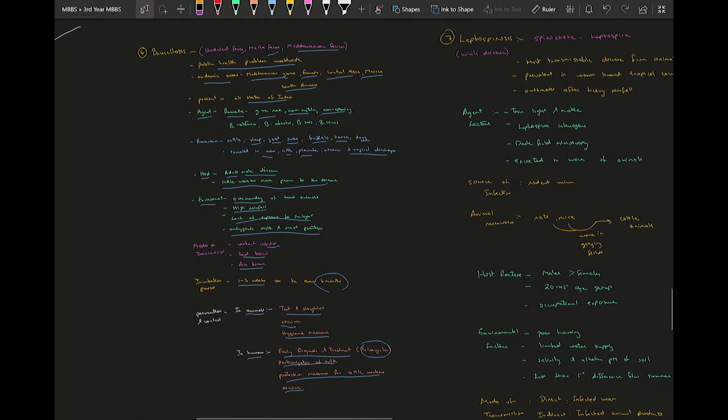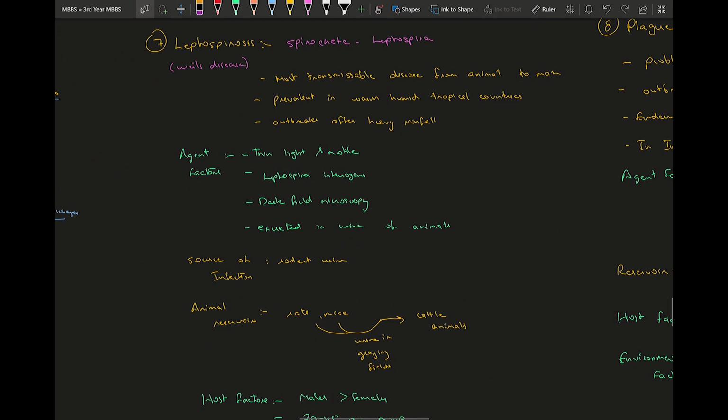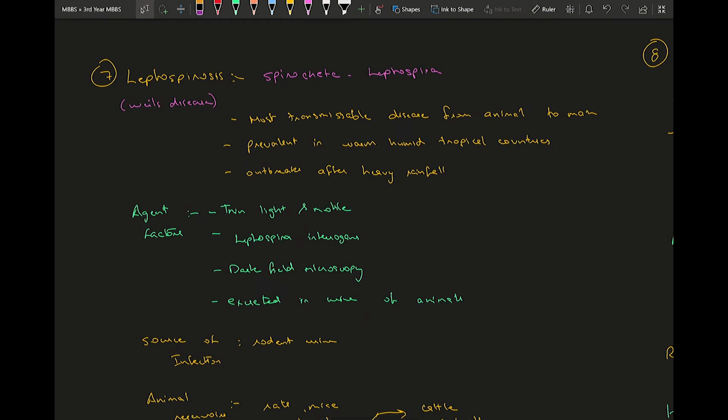So just remember, it's a cattle-borne disease and it's a respiratory disease present predominantly in the Mediterranean area. So moving on to the next disease, which is leptospirosis. It's caused by a spirochete known as Leptospira. It's also known as Weil's disease. It's the most transmissible disease from animal to man. It's prevalent in warm, humid tropical countries. So outbreaks are usually common after heavy rainfall.